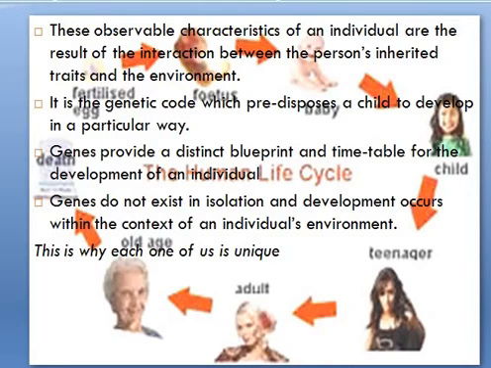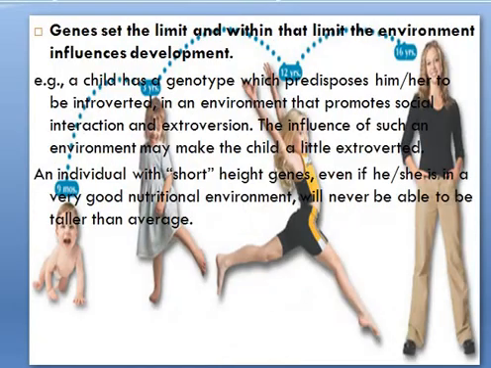This is the way each one of us is unique, through teenage, adulthood, and old age. After fertilization you are a newborn baby, then you become a child, then a teenager, then an adult, then old age. After that, the last stage is death. This is a circle. Next, genes set the limit, and within that limit, the environment influences development.